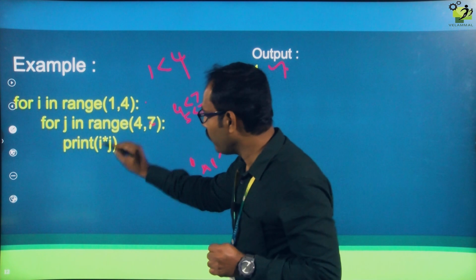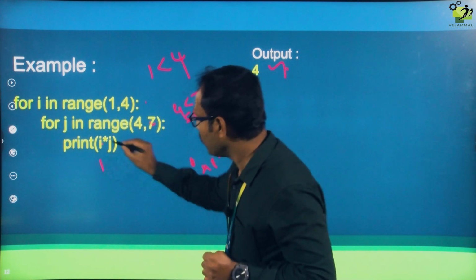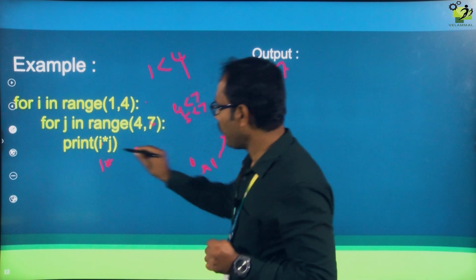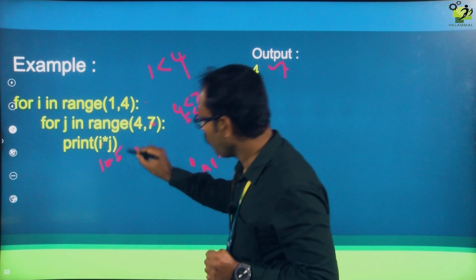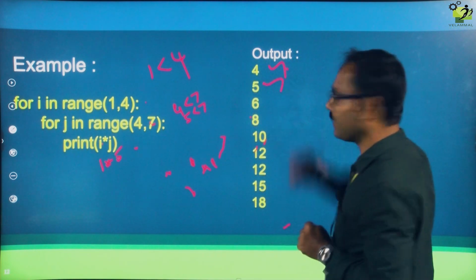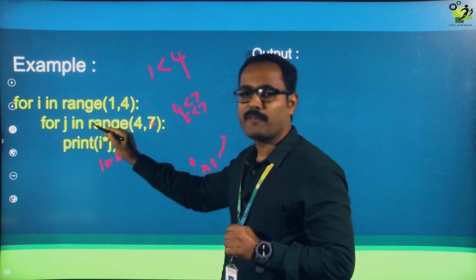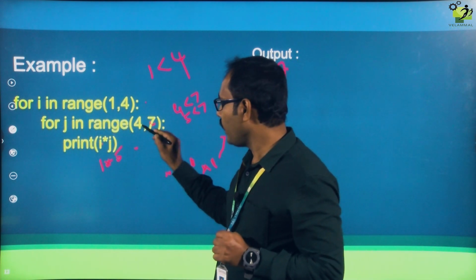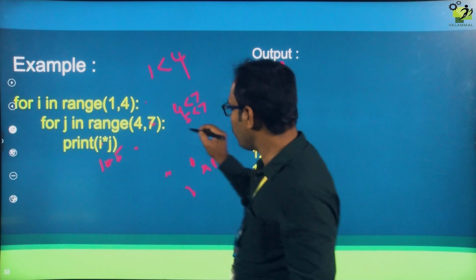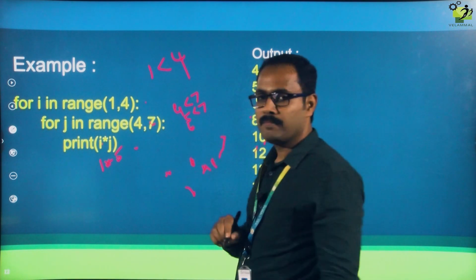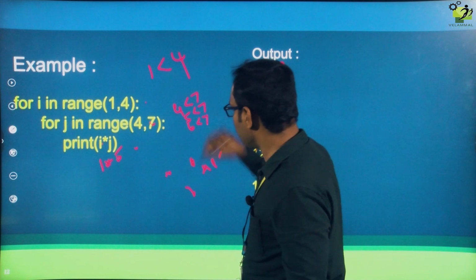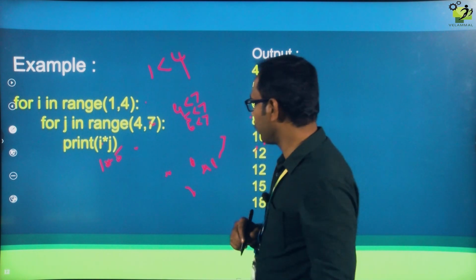What is the i value? The i value, we know, is 1. Multiply, what is the j value? 5. 1 into 5, 5 will get printed. Again we will go to the same inner for loop only. Now the j value becomes 6. 6 less than 7.